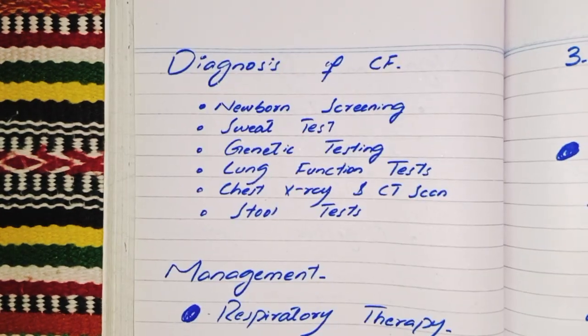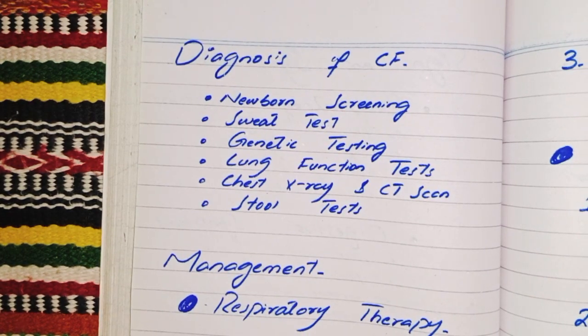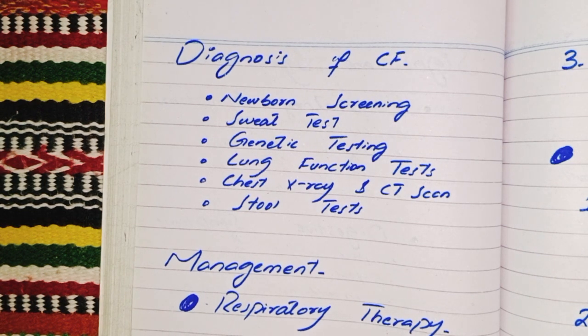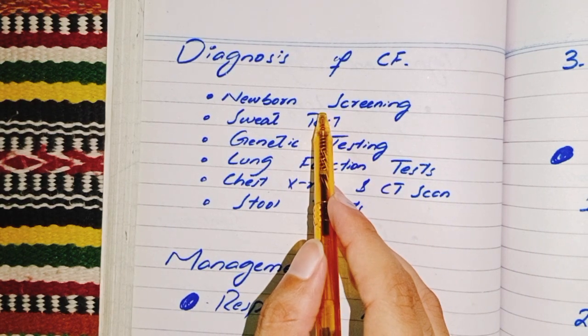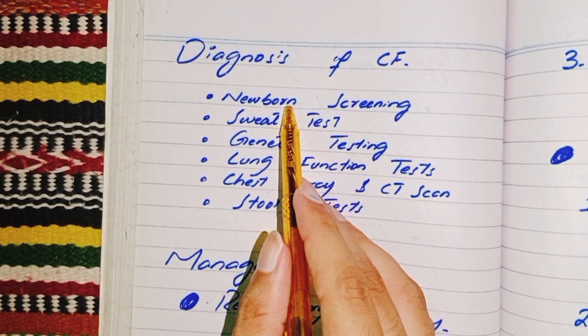Our next section is about the diagnosis, how we diagnose cystic fibrosis. It usually involves a combination of clinical evaluations. First, we start with newborn screening.